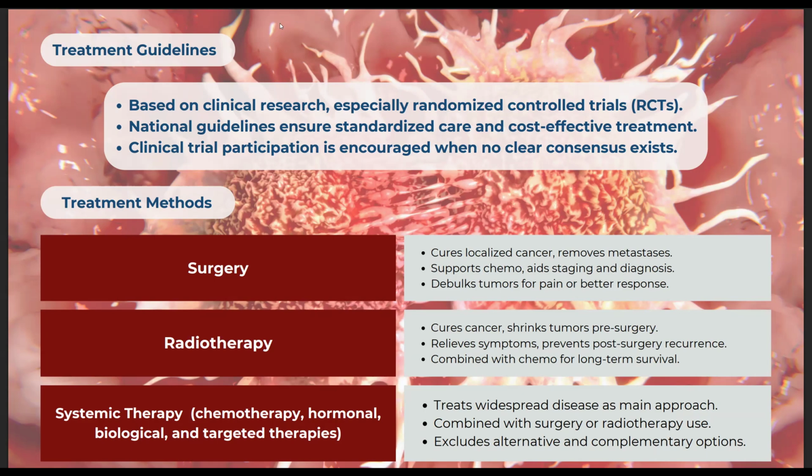For the treatment method, first is surgery. The purpose of this treatment method is to surgically remove the tumor or complete excision with clear margins, which can potentially cure localized solid tumors. The application for this is often the primary treatment for accessible tumors, especially in early stages. Surgery may also be performed to reduce tumor burden before other therapies or to palliate symptoms caused by tumor growth. Even though it has benefits, it also has limitations.